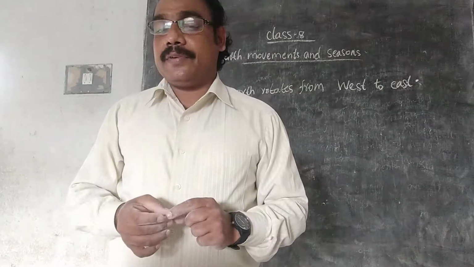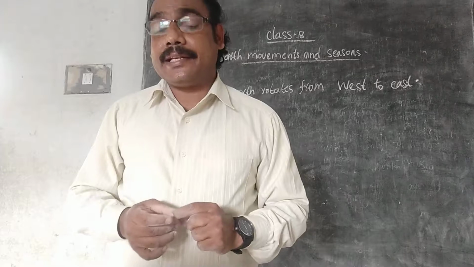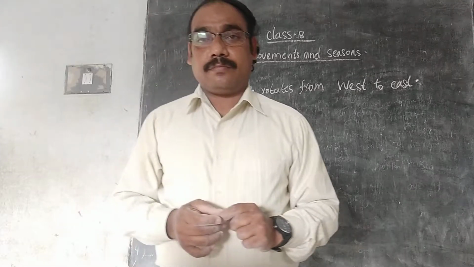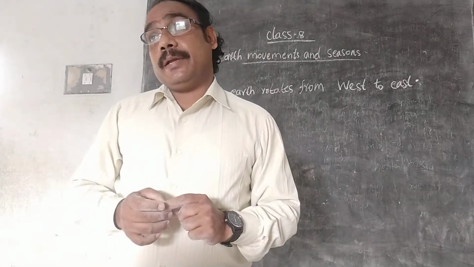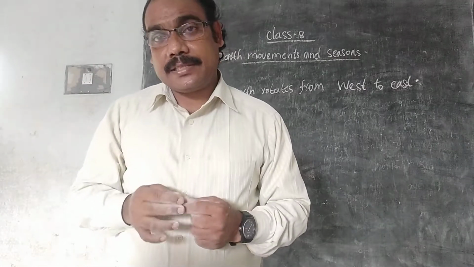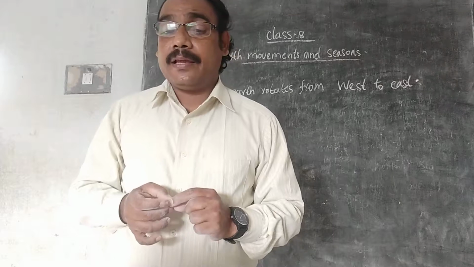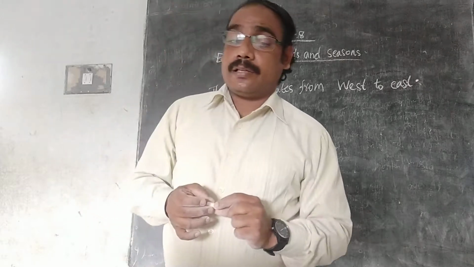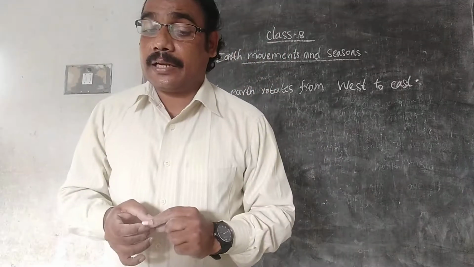Next, the country called the land of the midnight sun is Norway. That means even at midnight in that area, the sun can be seen. That's why Norway is known as the land of the midnight sun.